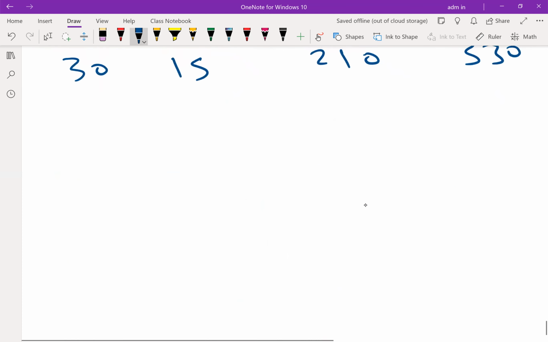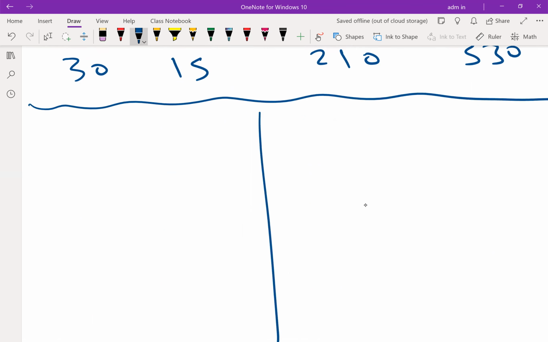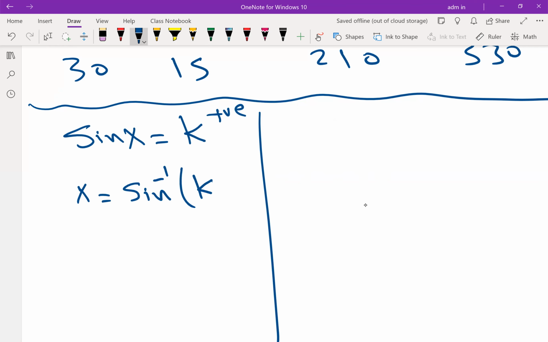So in general, I will give you the hint. In general, if it is given sine x equals a positive value, use shift sine minus 1 for the value k. The correct answer will be x and 180 minus x.